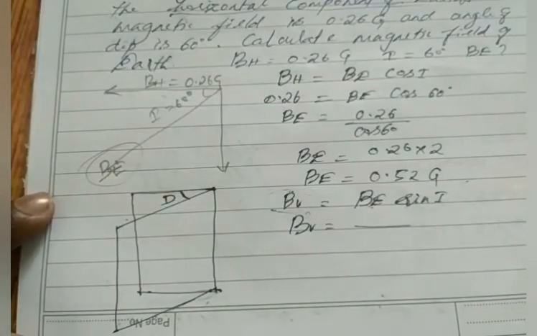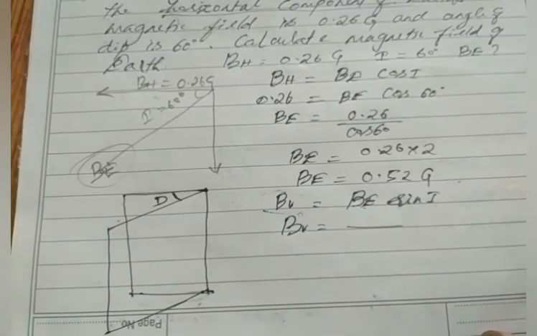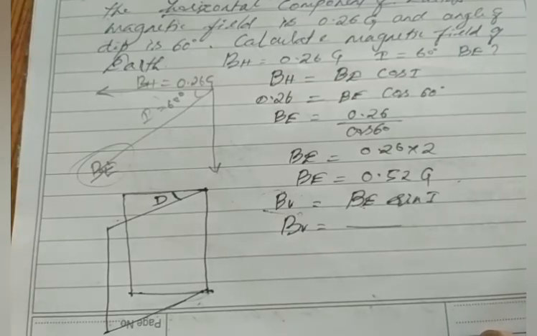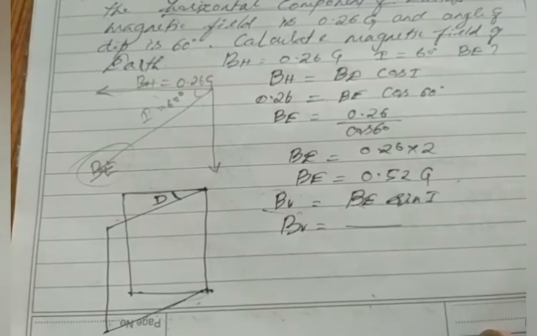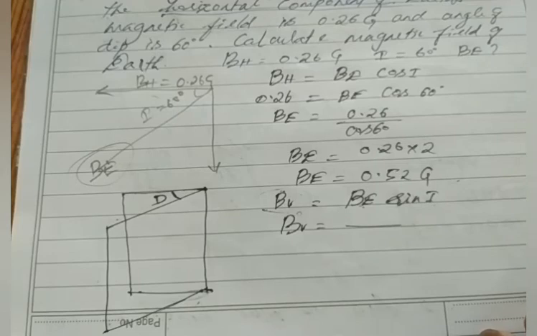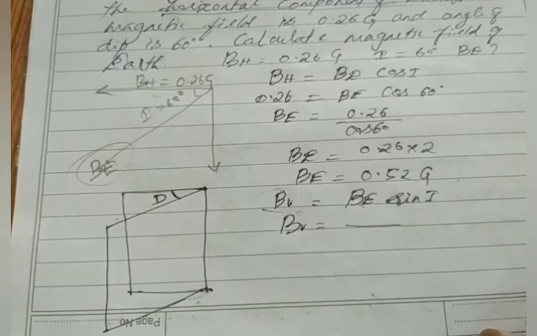So I hope you understand today's class. With the three elements we can find the earth magnetism, that is angle of inclination, angle of declination, then total magnetic field of earth. Clear? So this is all about today's class. If you have any doubts, feel free to ask me and watch this video plenty of times. I hope you will understand.